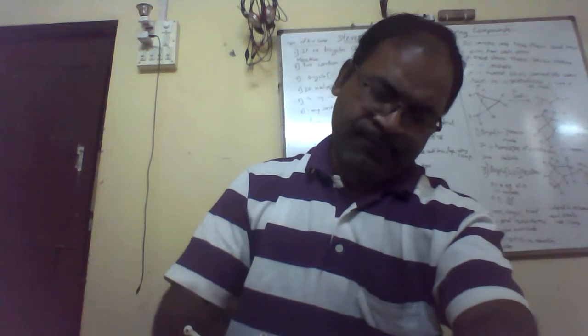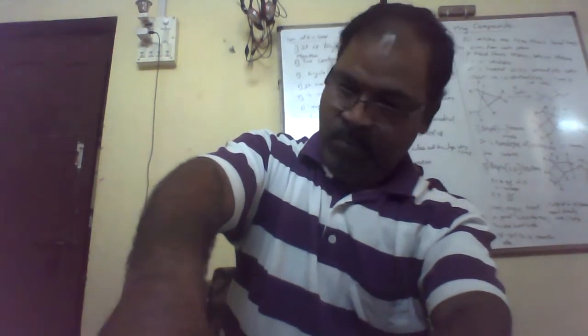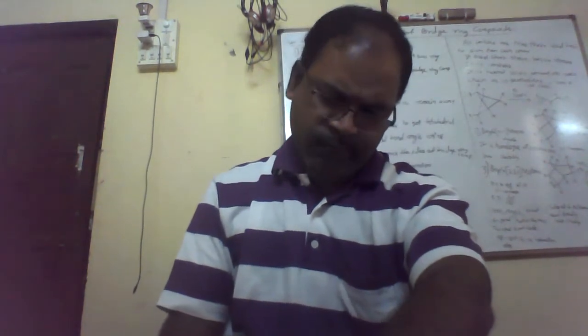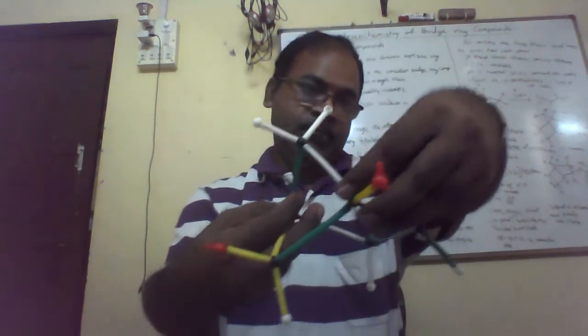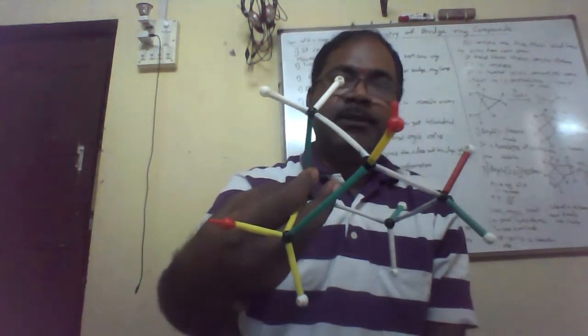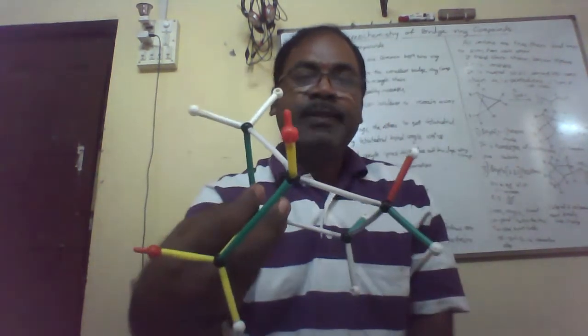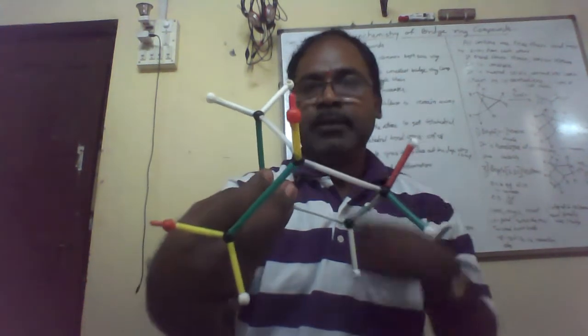Because of the small ring, this type of structure is there: on one side two carbon atoms, on the other side two carbon atoms, and in between one carbon atom. So it is bicyclo[2.1.1]hexane. This is the information about it.